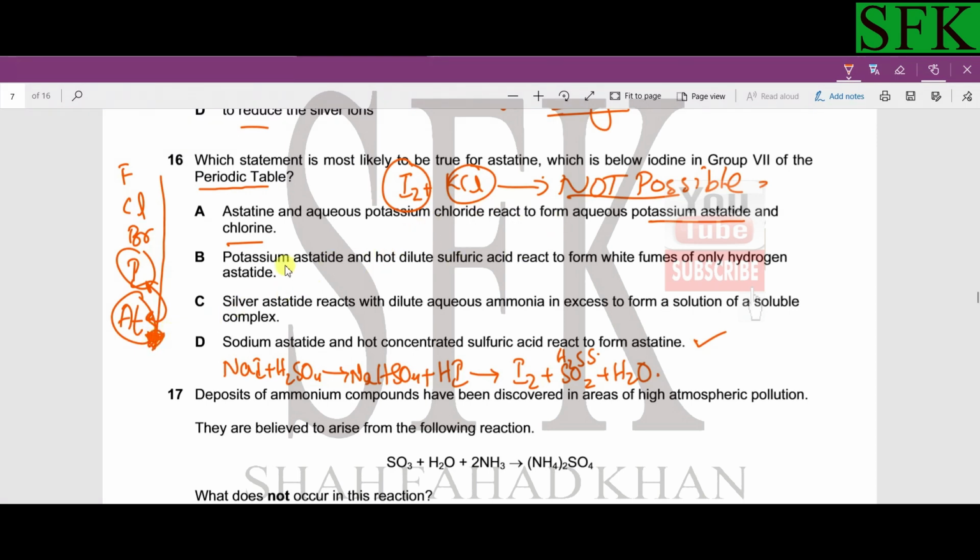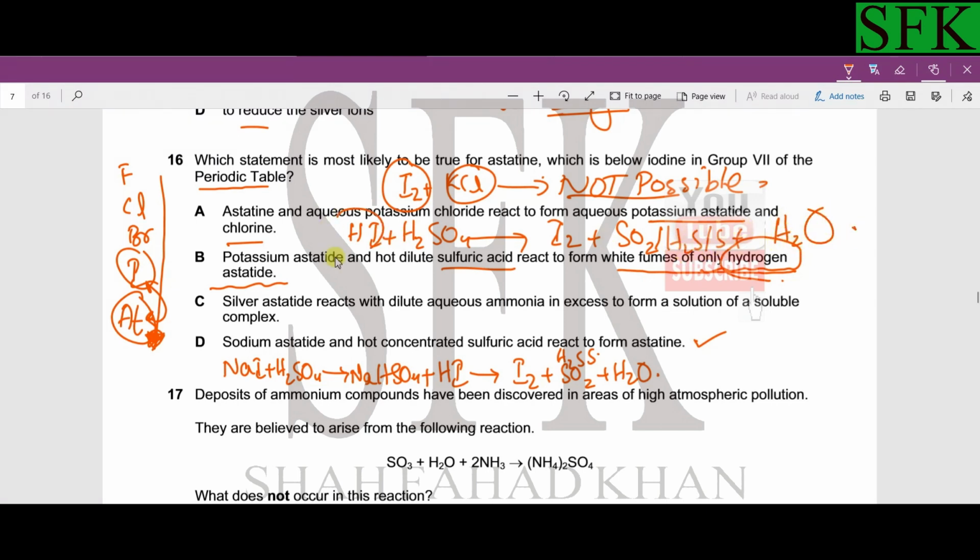Then if you look at option B, potassium astatide and hot dilute sulfuric acid react to form white fumes of only hydrogen astatide. It does not form only fumes of hydrogen astatide, because if we react hydrogen iodide with H2SO4, the products include iodine, sulfur dioxide, hydrogen sulfide, sulfur and water.